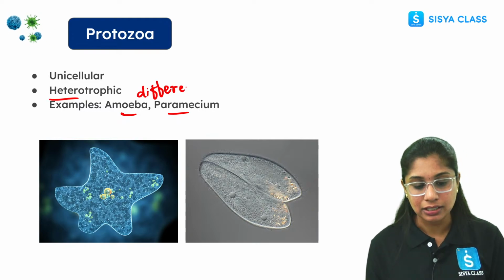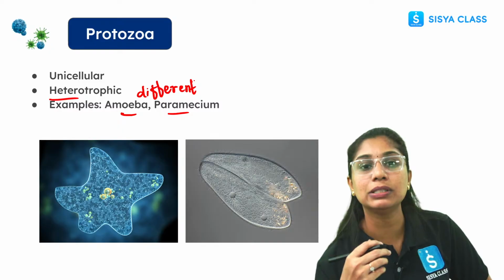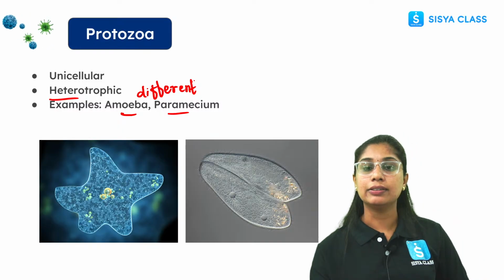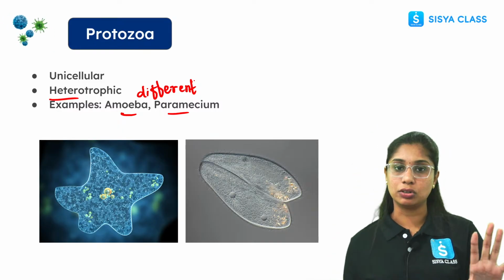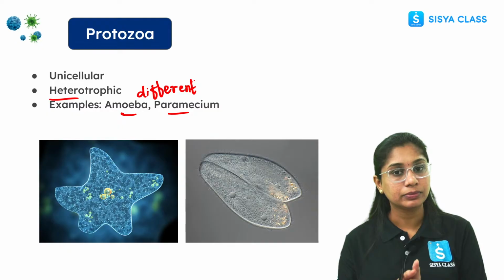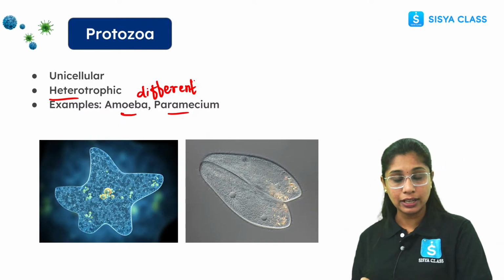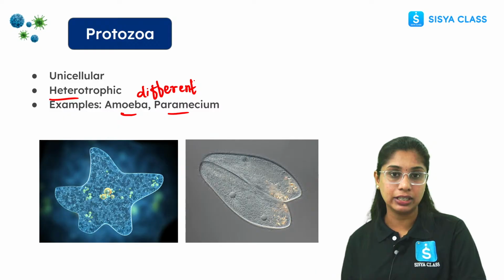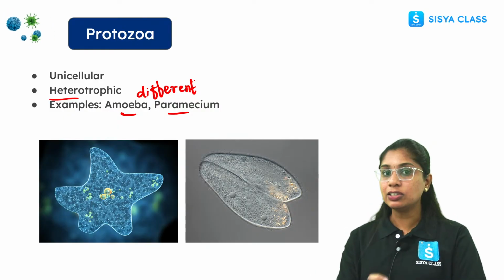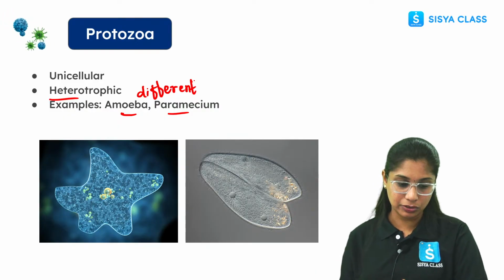So what is it? See, autotrophs, auto means what? Self. Those organisms which can prepare their own food are autotrophic. But heterotrophs, they cannot prepare their own food. So what do they need to do? They need to depend on some other organism for food. Such organisms are called heterotrophs.